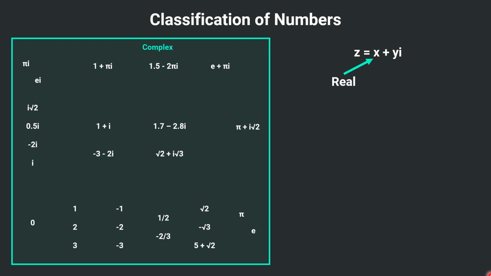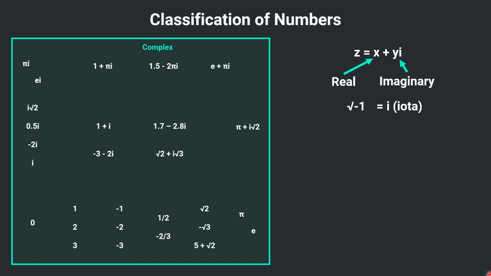This is the real part, the variable which is written without any other variable, and this is the imaginary part that is written with i. So what is i here? This is called iota. We will study imaginary numbers in detail, but as a brief introduction, if I ask you to take the square root of a negative number using your simple calculator, the calculator gives you a math error because this number does not exist in the real world. In the imaginary world it is called iota and it is denoted by i. The part that is written with iota is the imaginary part of our complex number, and the part written without iota is the real part.